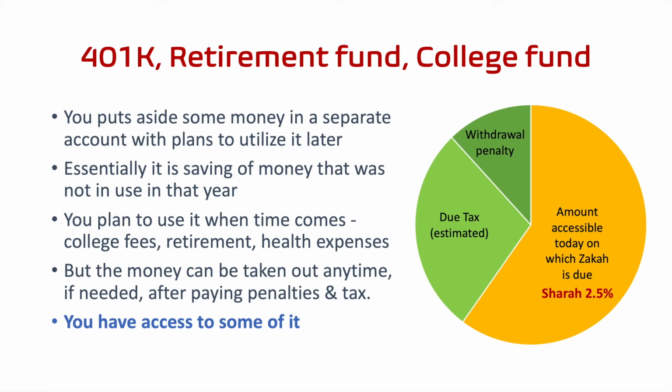For example, if I have a 401k of $100,000, I check how much will be the withdrawal penalty if I was to withdraw money. I don't have to withdraw it, and that will be a few $1,000s. Then I'll also see how much tax I will have to give if I take the money out. And then whatever is left behind from that $100,000, let's just say I can only access $60,000 because the rest will be paid in penalty and taxes. So that $60,000 is accessible money that I have. It's in my savings and it's been unused for more than a year. So I need to pay zakat on that amount.